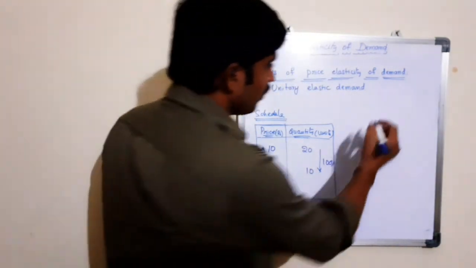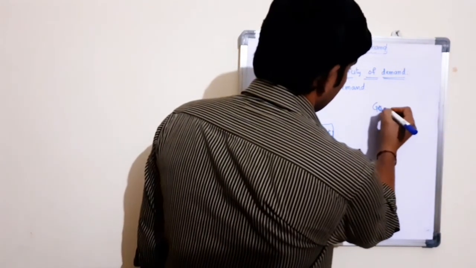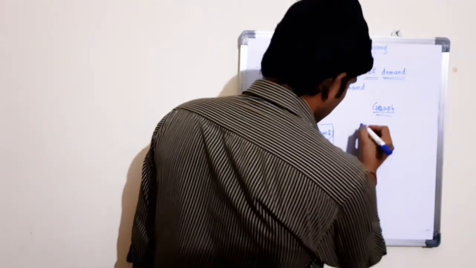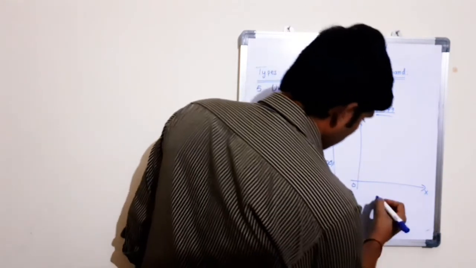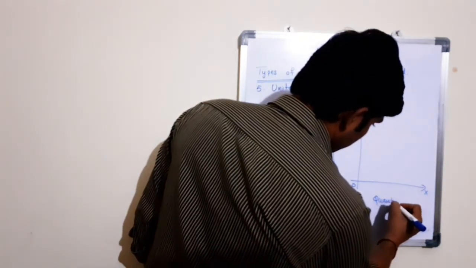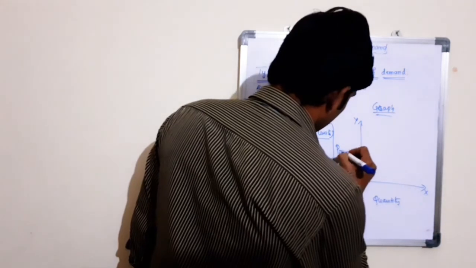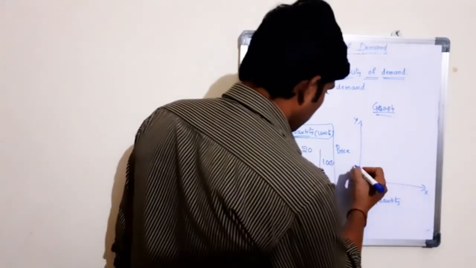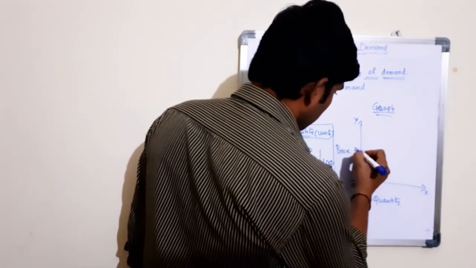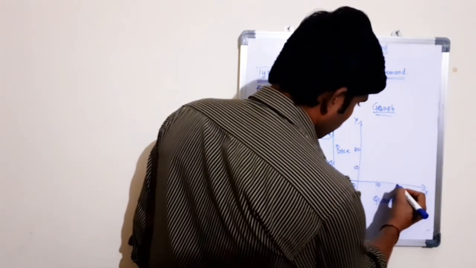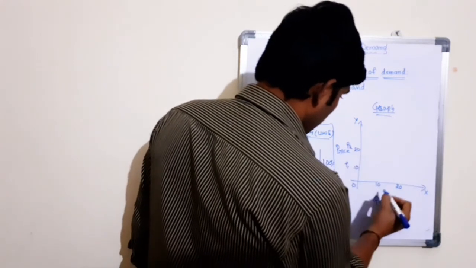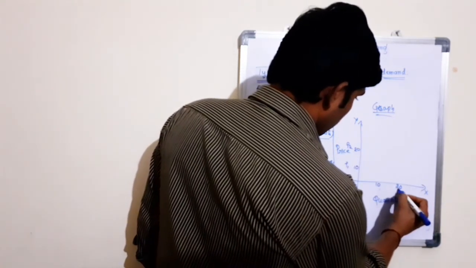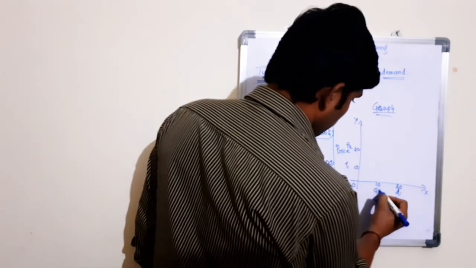So the same we will explain on the graph. Take two axes, x-axis, y-axis, origin, quantity, price. Here 10, 20, 10, 20. So this is P1 and this is P2 and it is Q1 and it is Q2.